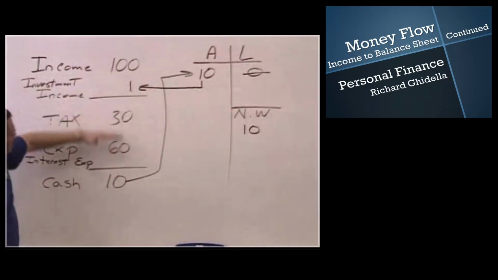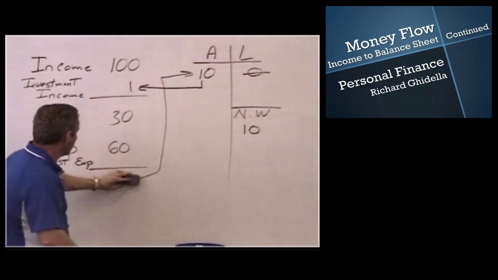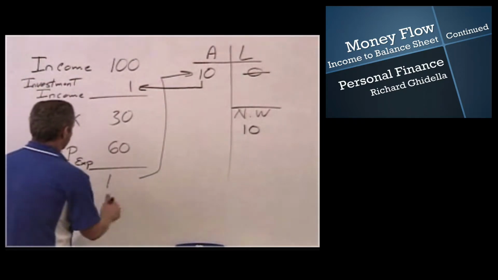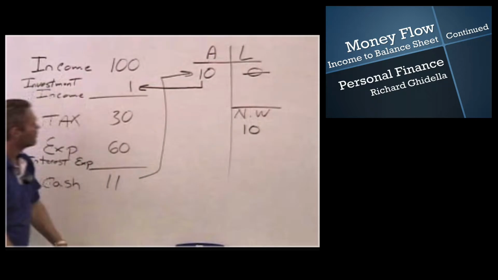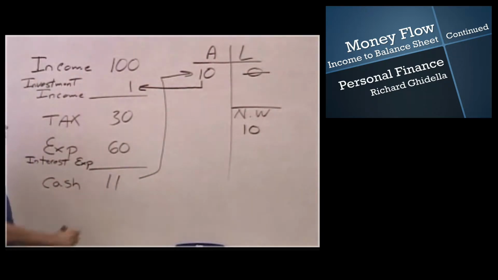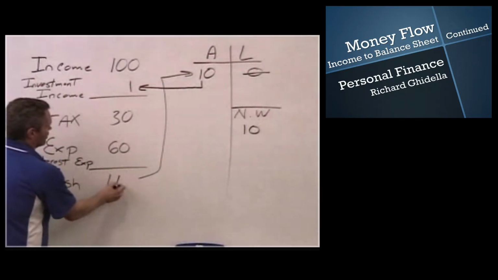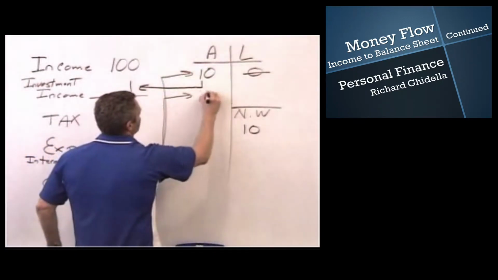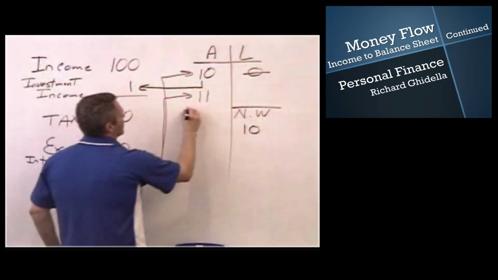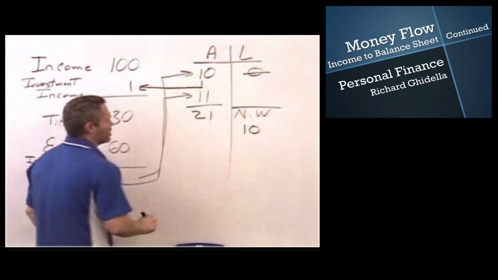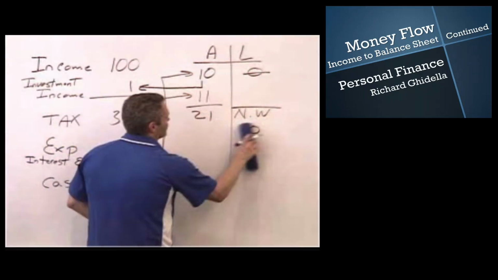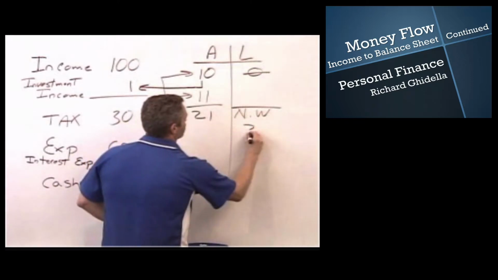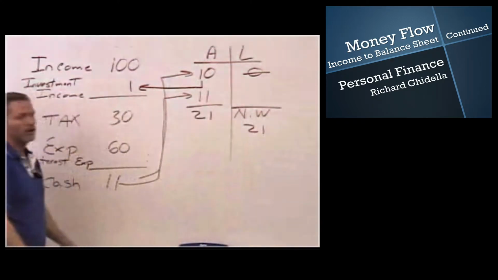So then it falls down through here, and I have $11 in income. At the end of that year, this $11 is added in, and we end up with $21 in our fund, which gives us $21 in net worth.